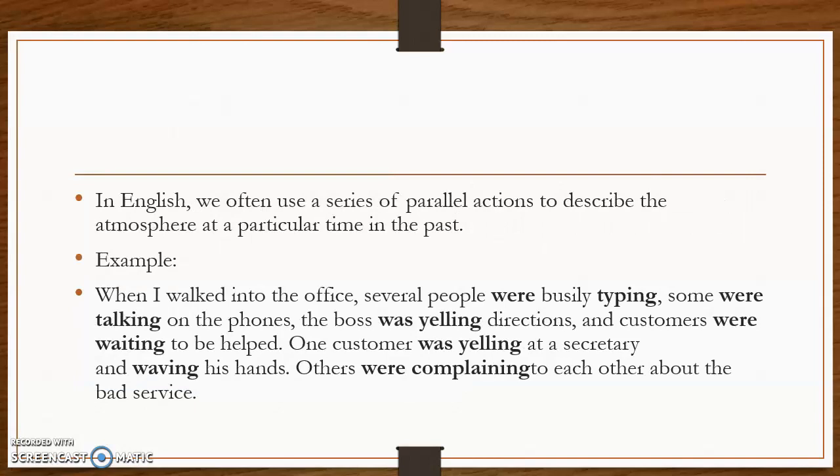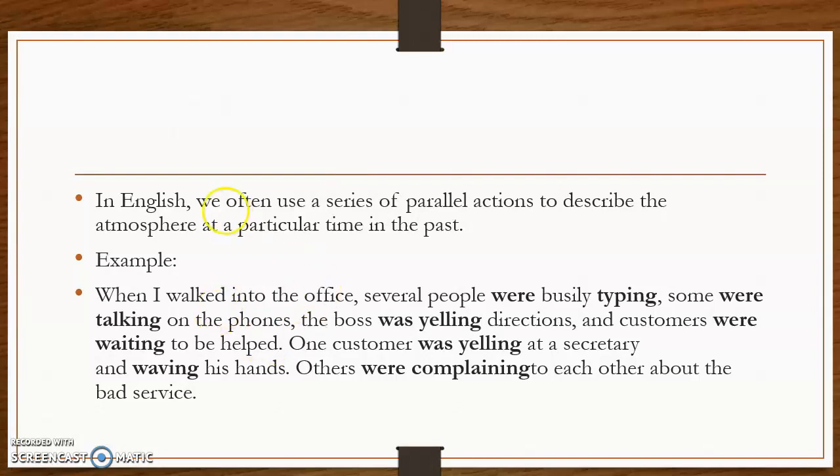The second use, and this is very important for you, in the story that you are going to write, remember that we are going to describe the surroundings. Well, not the surroundings, but we are going to describe the scenario in which the story is going to be happening. For example, here you have a whole paragraph that is telling you what is happening around the main event. Remember that the main events, you are going to write them in the past simple. Okay, so around this main event, that is I walk into the office, you are going to have some other actions that are happening around that main event.